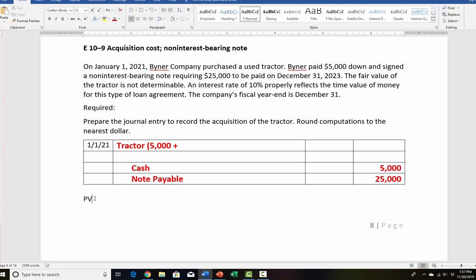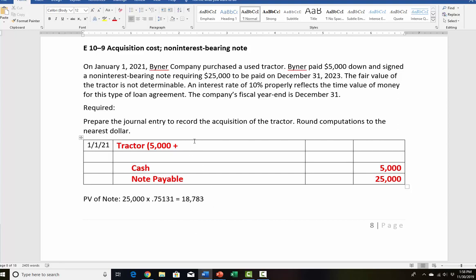So we're going to find the present value of the note, and that is going to be equal to the $25,000 times the present value factor of $1. Our N is equal to 3 for 3 periods, 3 years, and our interest rate is 10%. So your factor is going to be 0.75131. And that is going to give you a present value of $18,783. That's the present value of the note.